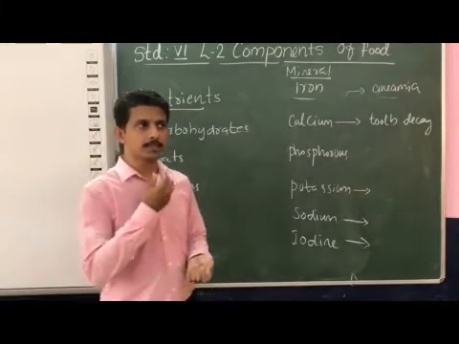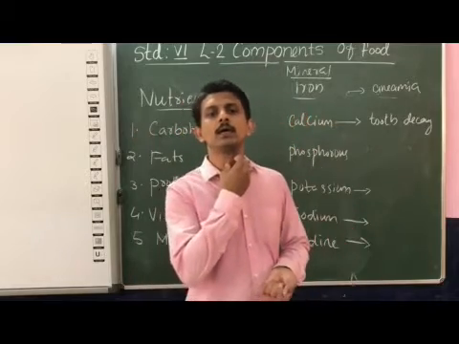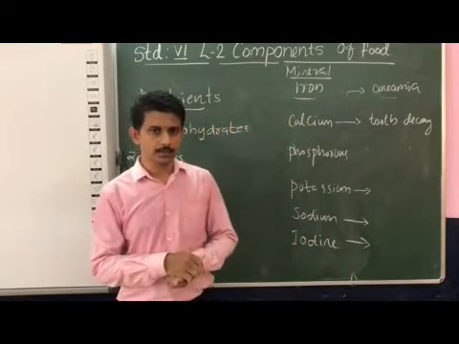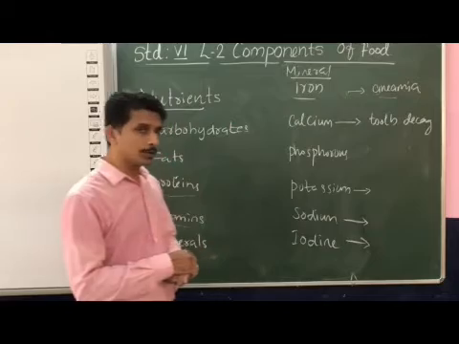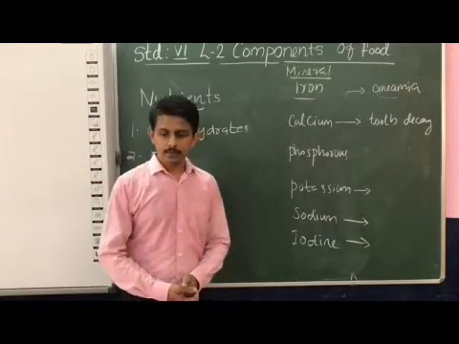You may have seen that in some people near the throat there is a big bulge. That is because of the disease goiter, which is due to deficiency of the mineral iodine.